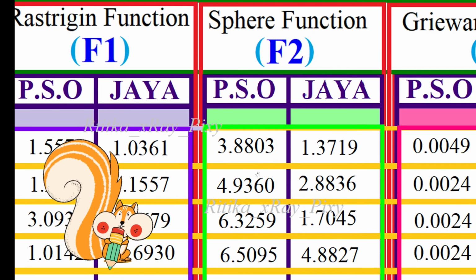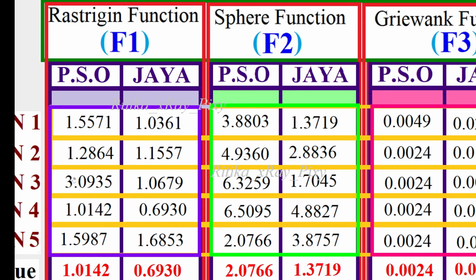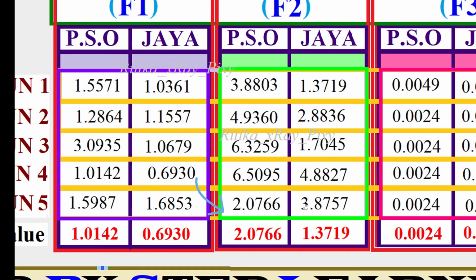Again, you can see here, due to the premature convergence, PSO is easily trapped in the local optima. And here you can see for the second function, value in the third run, fourth run, and in the fifth run, and among all you can see we obtain the best value for PSO in the fifth run, and we obtain the best value for Jaya in the first run.